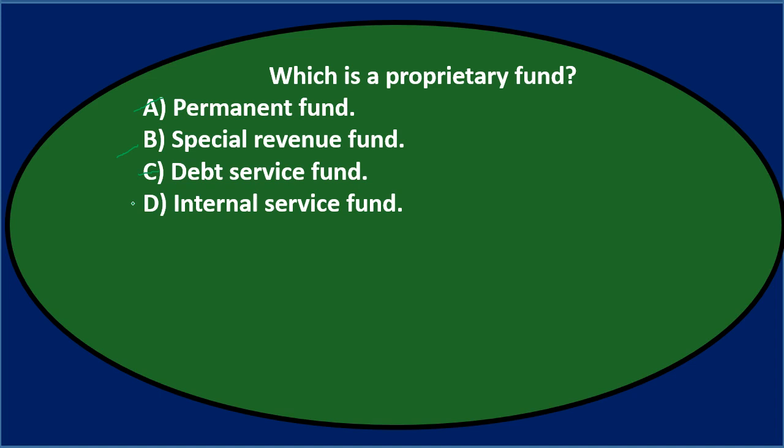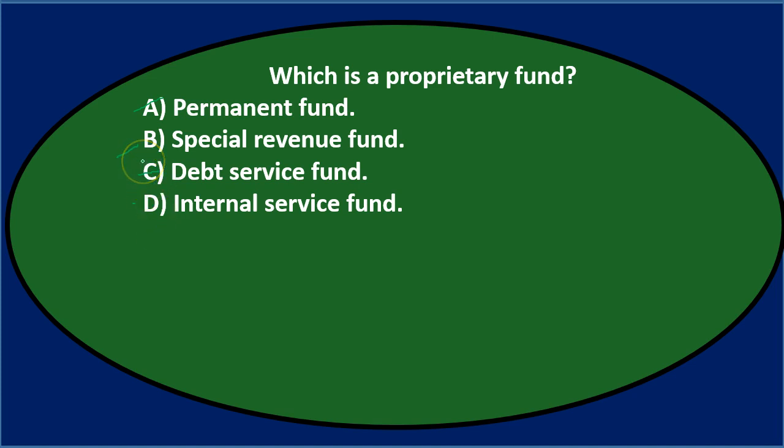Let's go through it again. Which is a proprietary fund, either the special revenue fund or the internal service fund? Of the two, the proprietary fund is the internal service fund. There are two proprietary fund types, enterprise funds or internal service funds. The difference is that the internal service fund has customers within the government, whereas the enterprise fund's customers are outside. They're proprietary in that they act like a for-profit, with charges and revenue for services, and therefore we can account for them on more of an accrual basis.